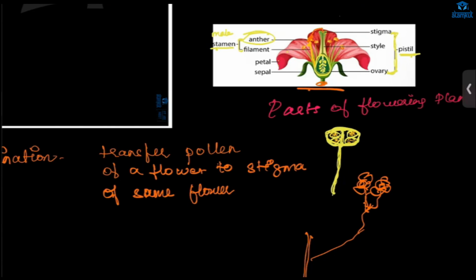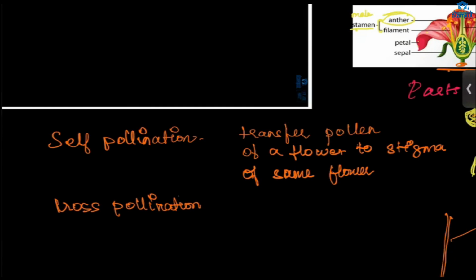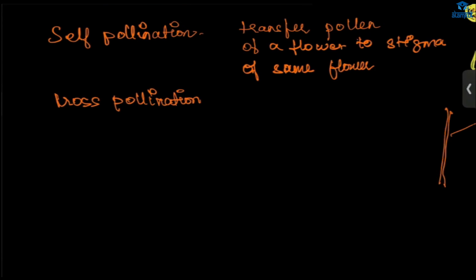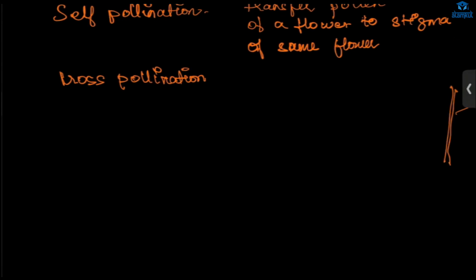And if the pollen grain is going from a flower of one plant to the flower of another plant, then it is called cross pollination. Understood?